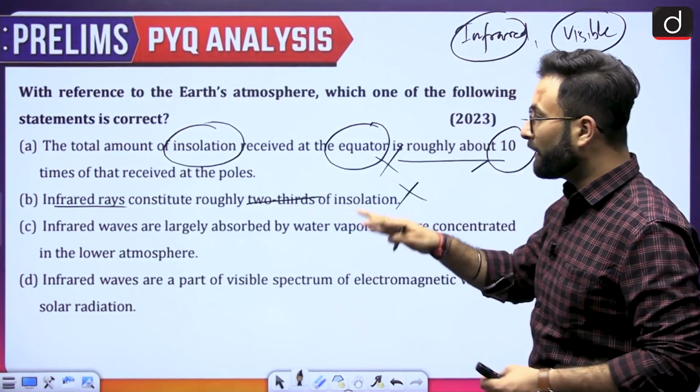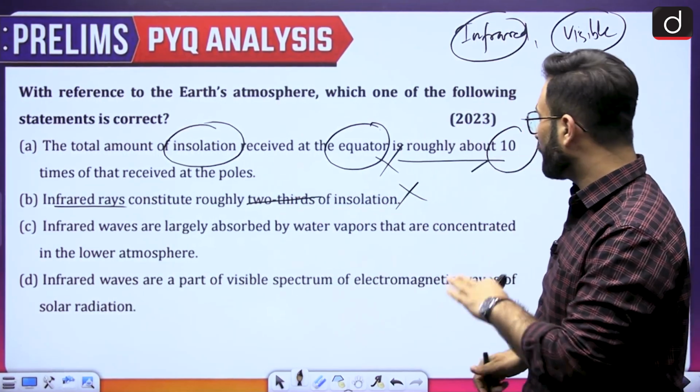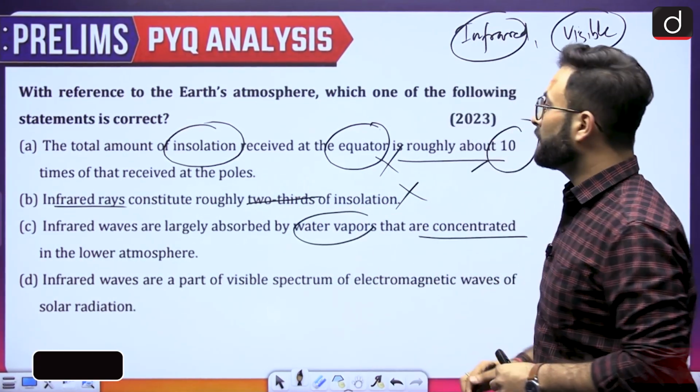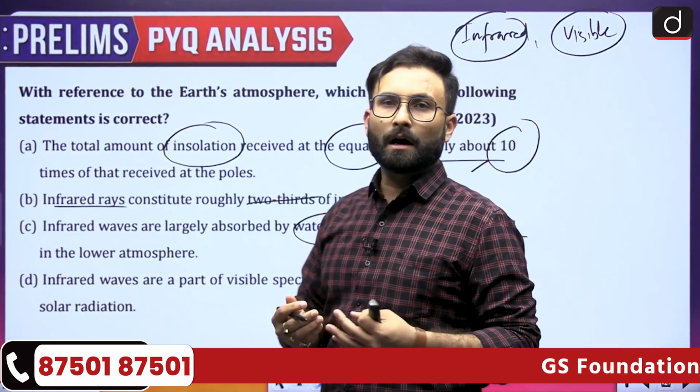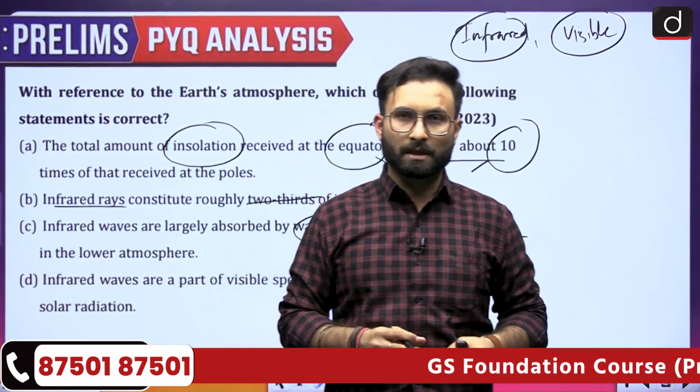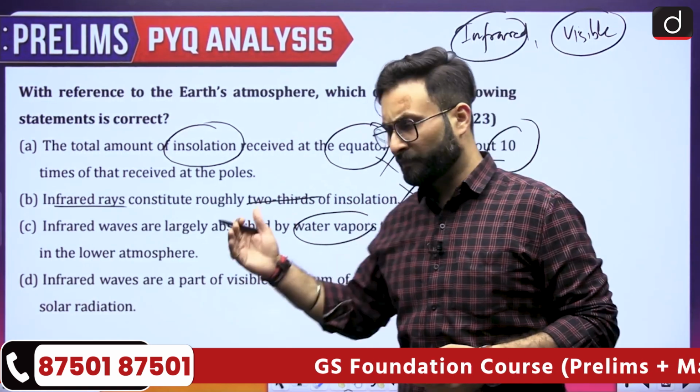Coming to the next one, infrared waves are largely absorbed by the water vapors that are concentrated in the lower atmosphere. When we talk about the water vapor, it has the capacity to absorb the infrared waves which are there.